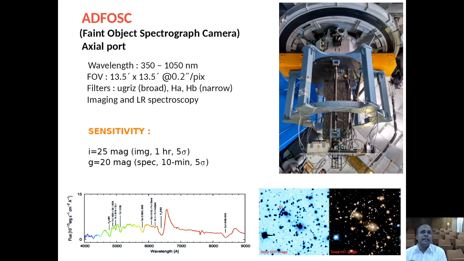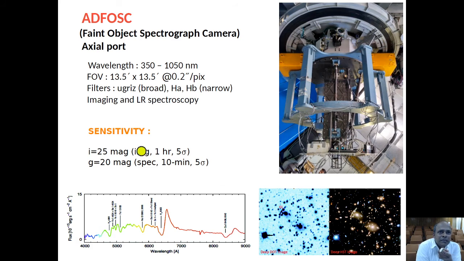Well, this is another instrument which we have tested with this telescope, called the faint object spectrograph camera. This we tested at the axial port. You can see the camera mounted over here. This instrument is capable of taking spectra of celestial sources, and you can measure redshift and probe extragalactic problems in astronomy. It has broadband SDSS ugriz filters and narrowband filters.